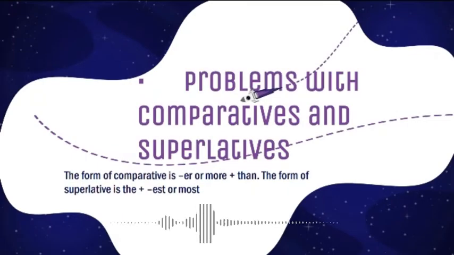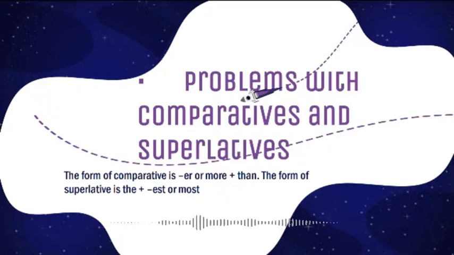Problems with comparatives and superlatives. The tips and tricks that you can use to answer the TOEFL questions that relate to this point is to make sure whether the sentence is comparative or superlative. The form of comparatives is identically with er or more plus than. And for superlatives, the identical form is the plus est or the most.